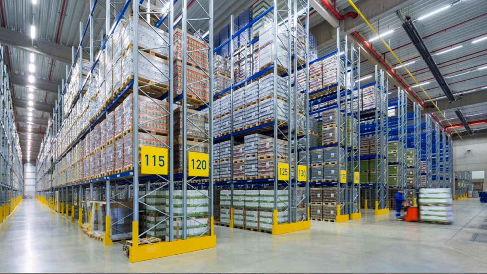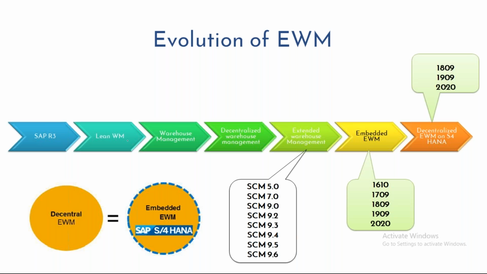this entire warehouse, what you see here, this entire warehouse is considered as one bin, which means if I have to check the report, system shows that it is there in this bin. I'll not have a clarity again which rack, which stack, which level, all this information I'll not be able to find out with that lean warehouse management. But just to introduce a functionality, SAP has introduced a lean warehouse management. Entire warehouse is considered as one bin. That is lean warehouse management.